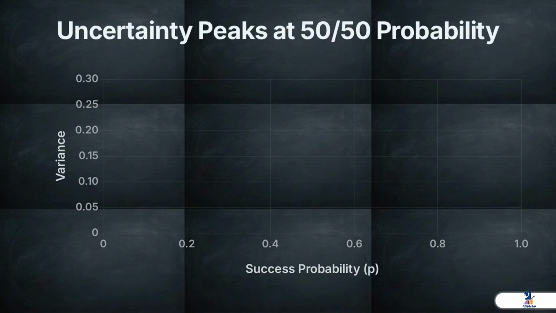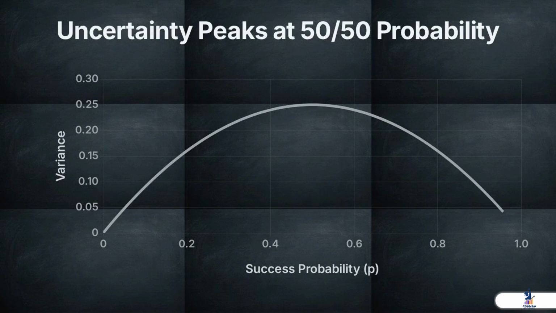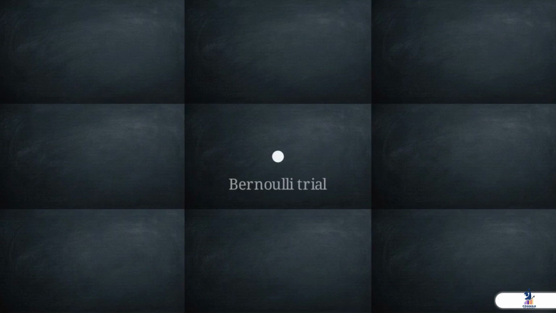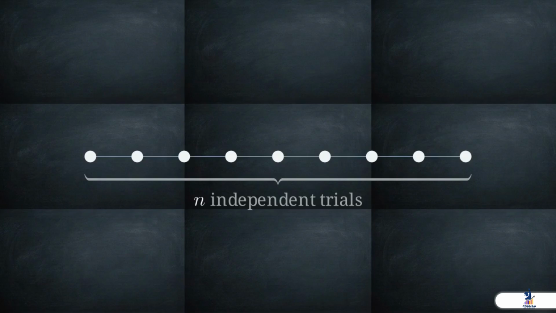We calculate the variance of this trial as p times 1 minus p. This shows that statistical uncertainty is at its peak when p is exactly 0.5. This model is the building block for the more complex engines used to analyze large-scale industrial data. To move beyond a single event, we have to model what happens when we repeat that Bernoulli trial multiple times.